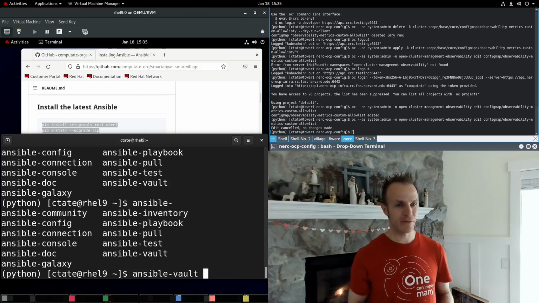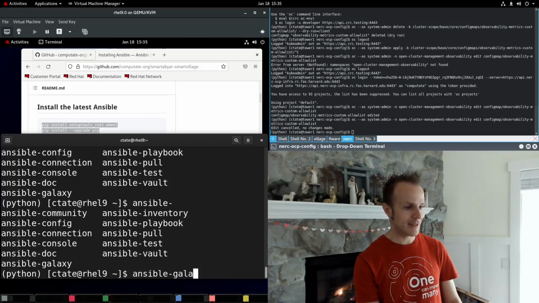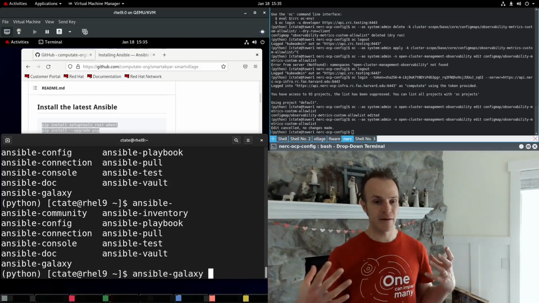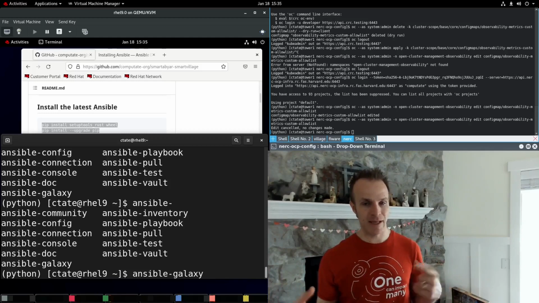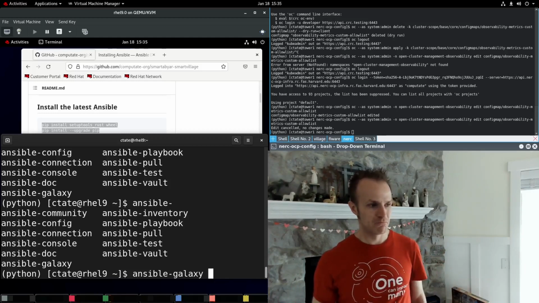That's really useful to run things locally and keep them secure at the same time. And also Ansible Galaxy for loading modules that are in the public domain from the Ansible Galaxy, and other ones that I haven't really used before.